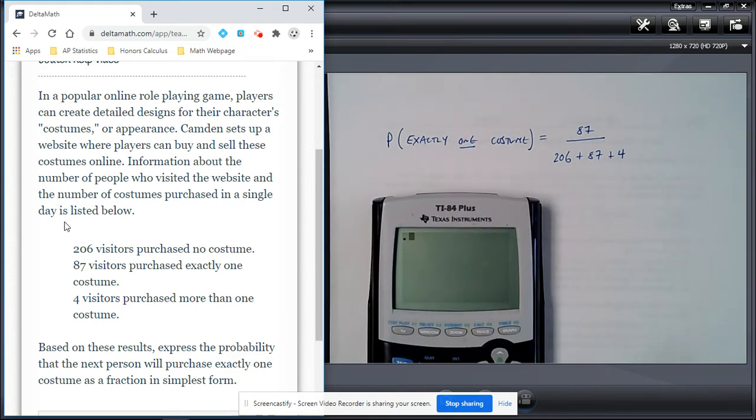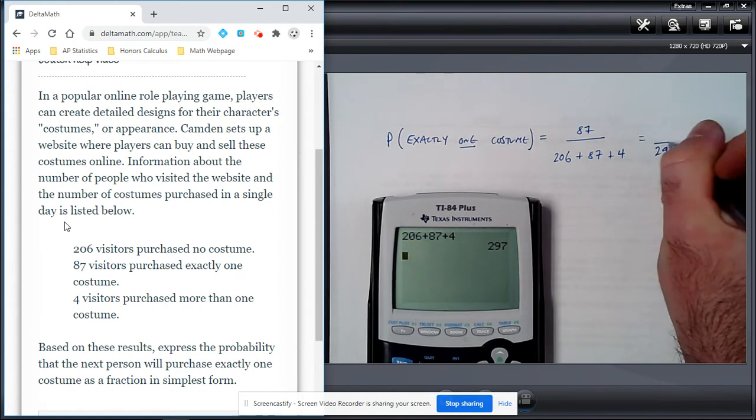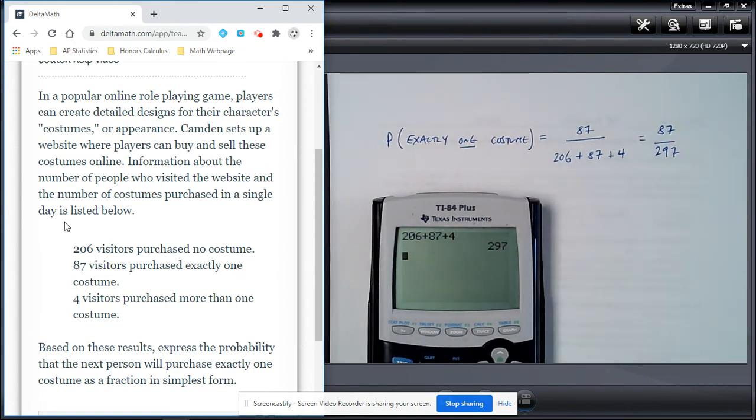So here we go, 206 plus 87 plus 4, that gives me 297. And remember, there's 87 possible ways of getting what we want here. So basically, that's what it would look like as a fraction. Now, we want to put it in its simplest form.